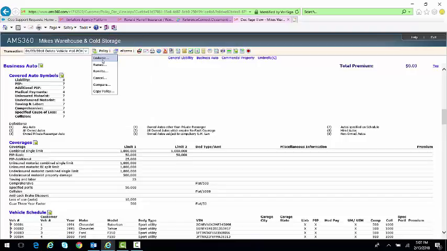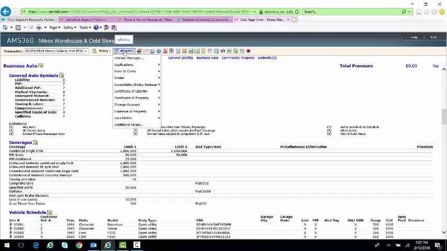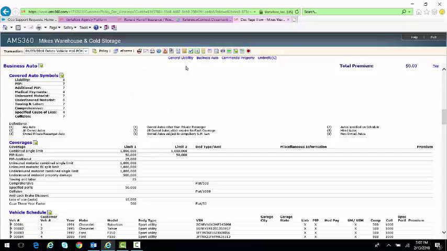If I needed to endorse the policy or renew or rewrite or cancel, I can do all of those transactions from right here. And I can get to the applications, the auto ID cards, certificates of insurance, other types of forms are all right here on a pull-down menu. Makes it very easy for me to service my clients through the deck page view.